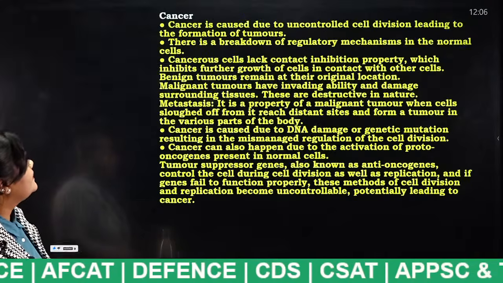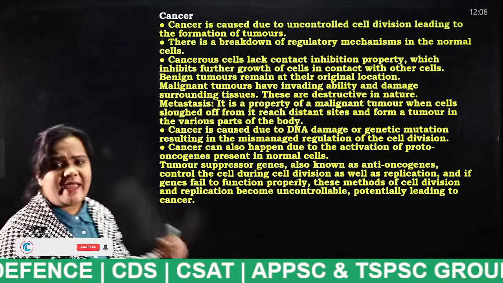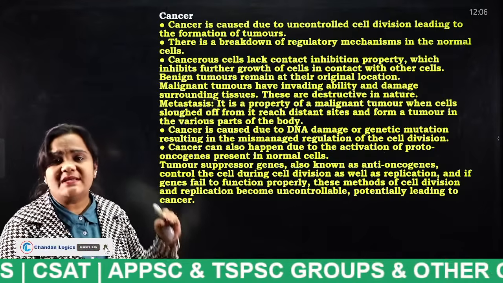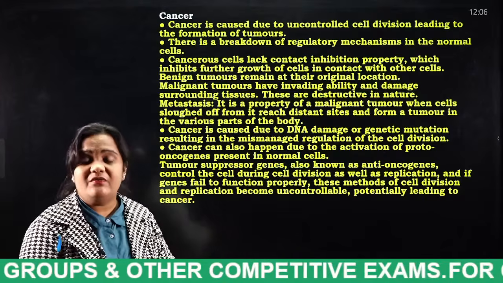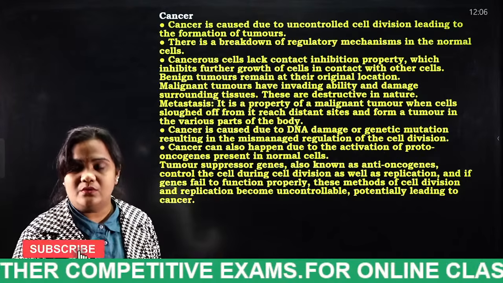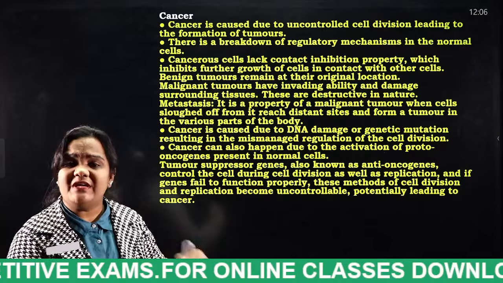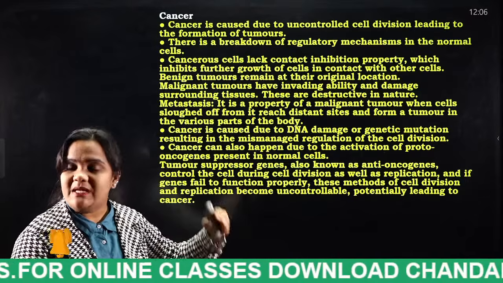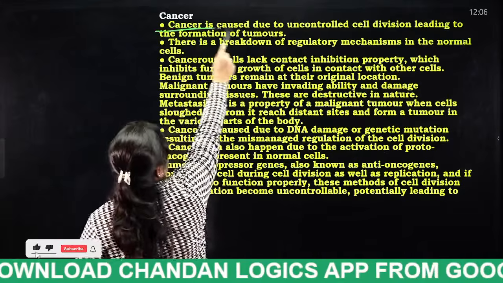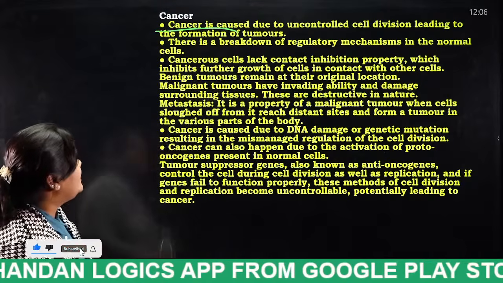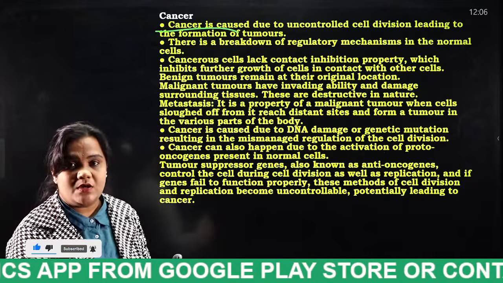Next, cancer. You all know cancer. If a cancer is identified at an earlier stage, we can do something, treatment. If it is not detected, sometimes it may even be fatal. Cancer is caused due to uncontrolled cell division leading to the formation of tumors.